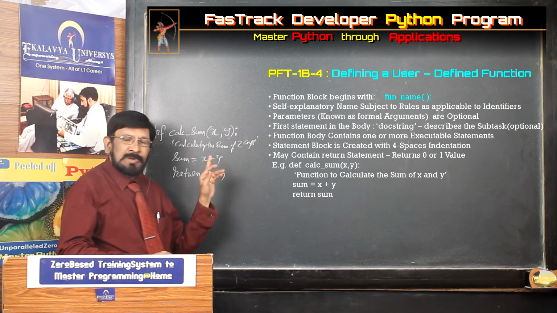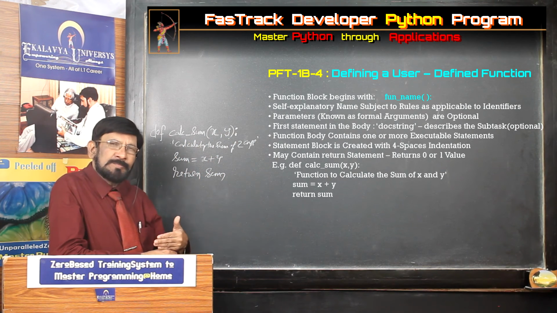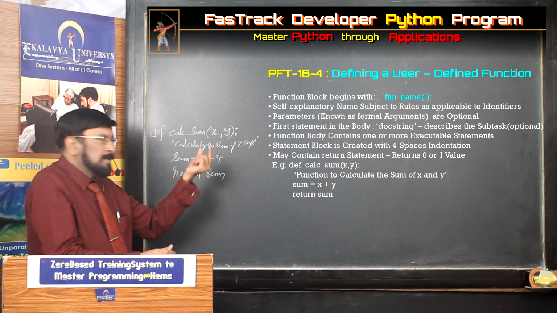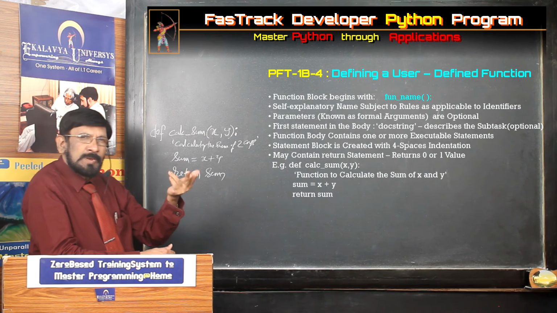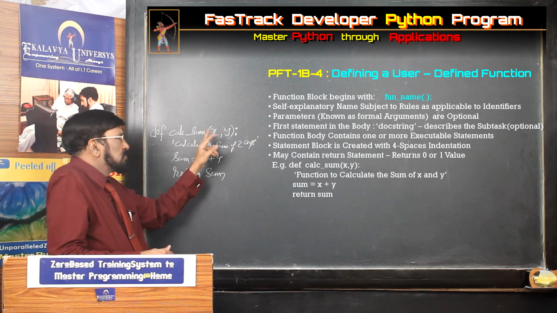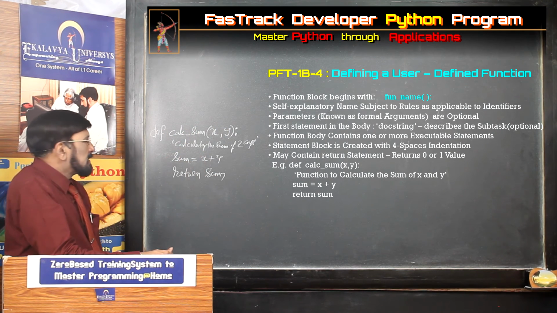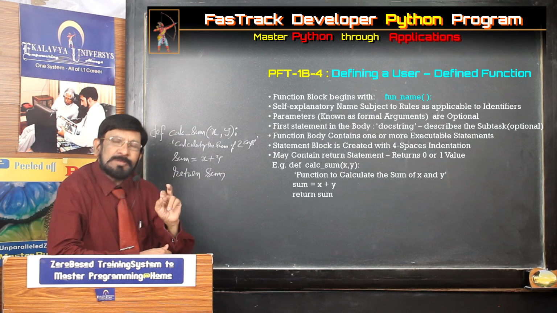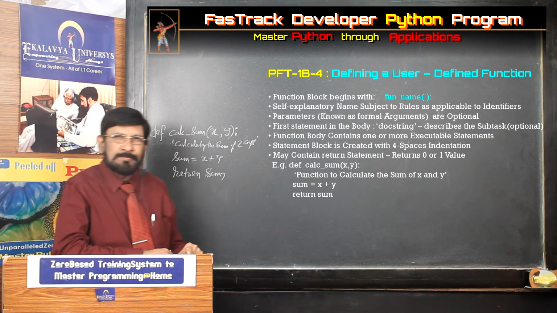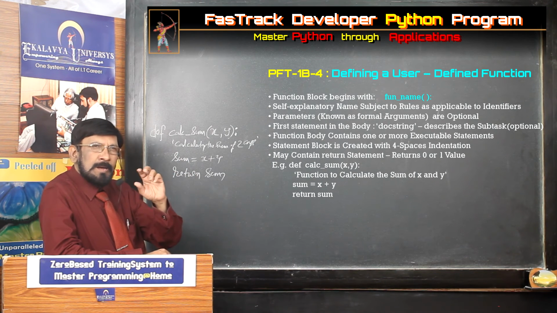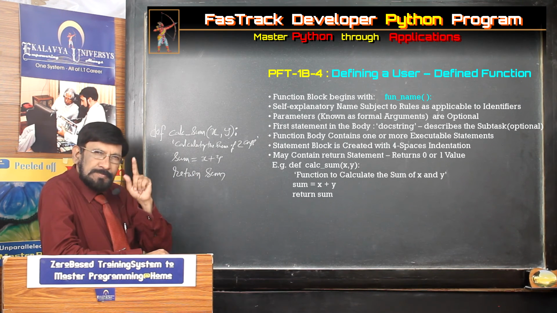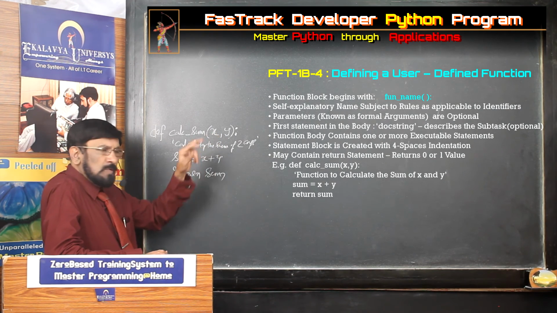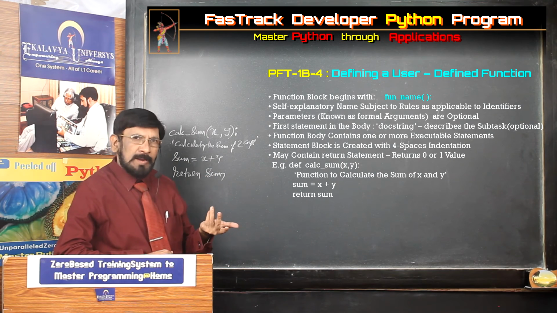Thereafter these are optional. Some functions may take arguments, some functions do not take arguments. In this case, in order to find a sum, we require a minimum of two arguments, x and y. We need not declare them, just simply write them. These are called formal arguments or parameters. Always remember, sometimes multiple names are there and you get confused, so always remember these are known as formal arguments or parameters.